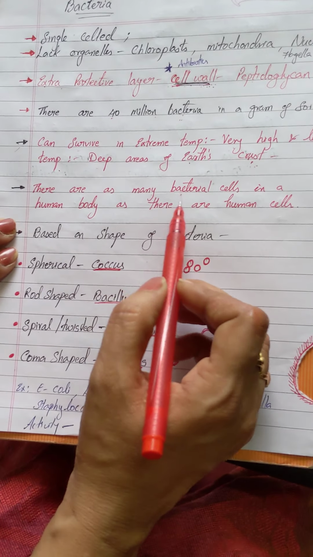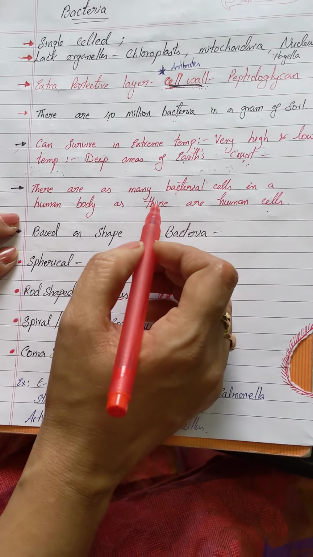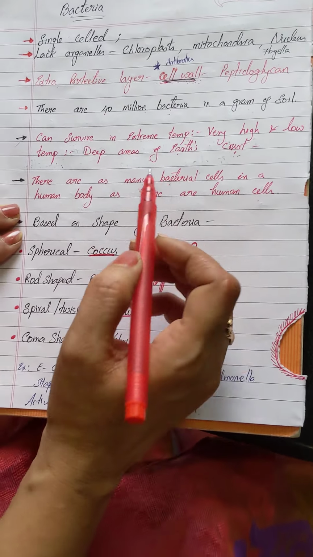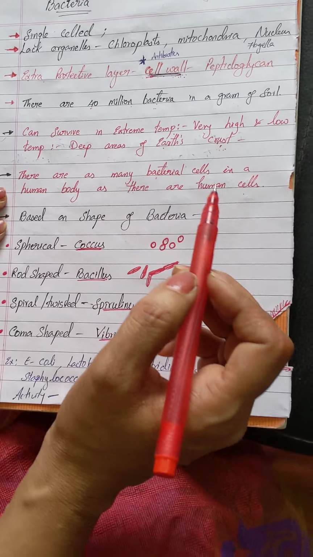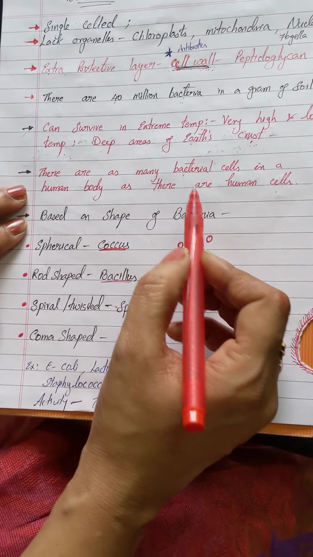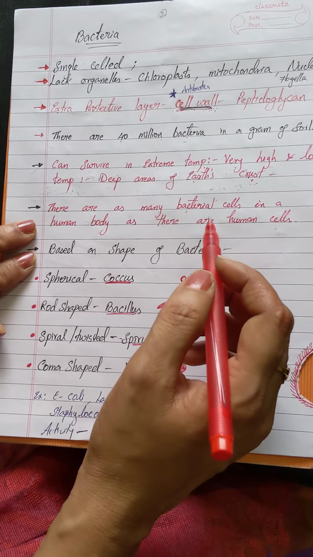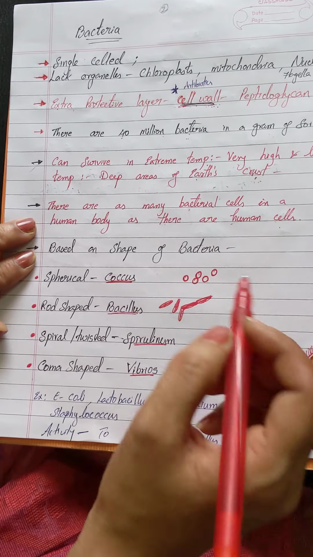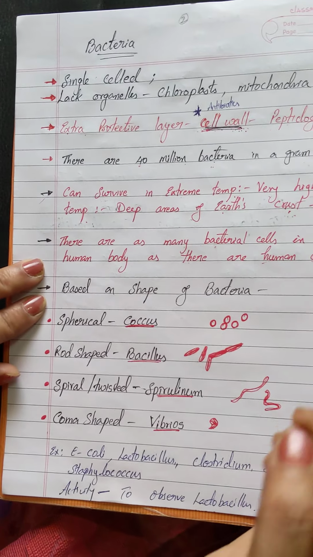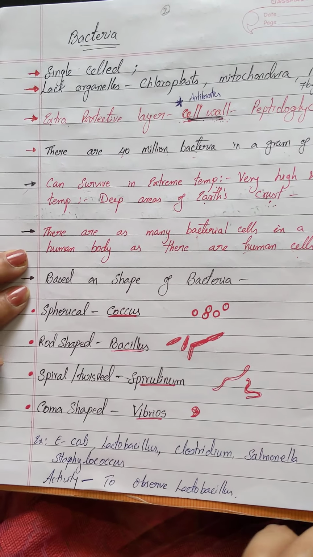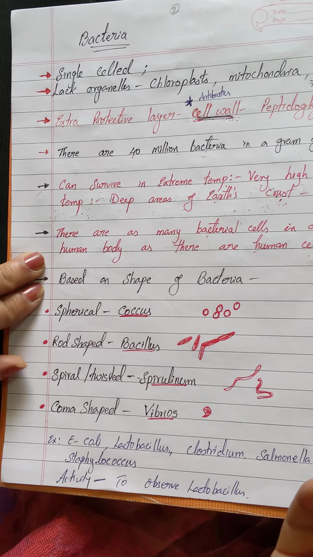There are as many bacterial cells in a human body as there are human cells. This is another important aspect we have to discuss here, because we know that any living organism has cells, right? Now how many bacteria do we find in a human body? Almost equal to the number of cells of a human body. Now you can imagine the size of a bacteria, and how many bacteria are present in our body.